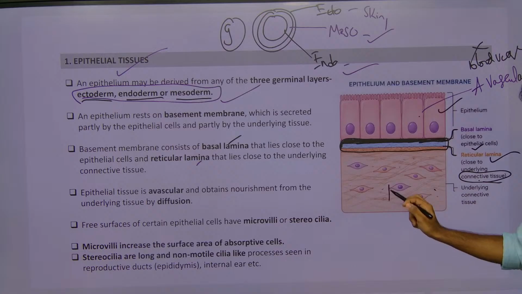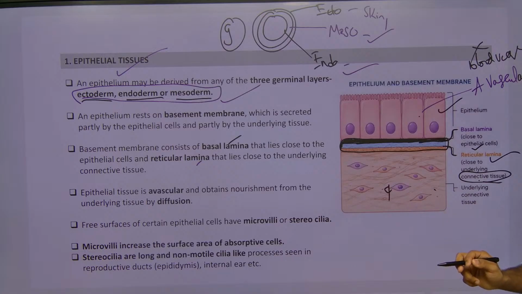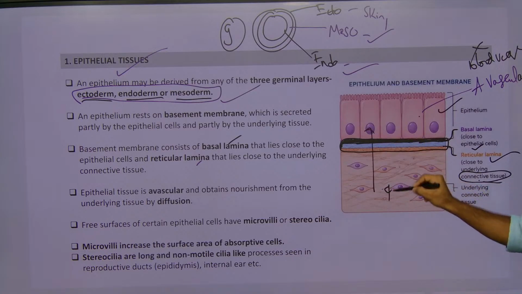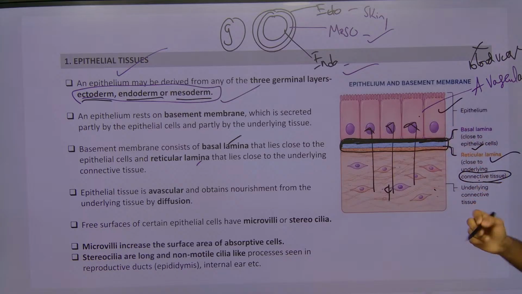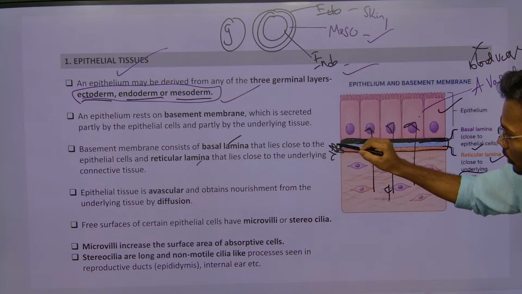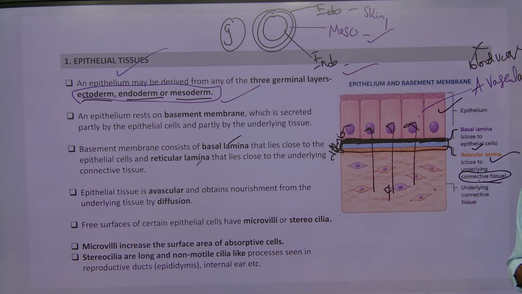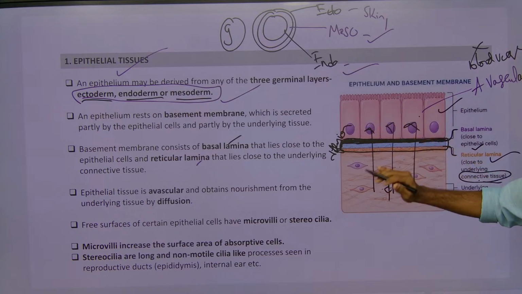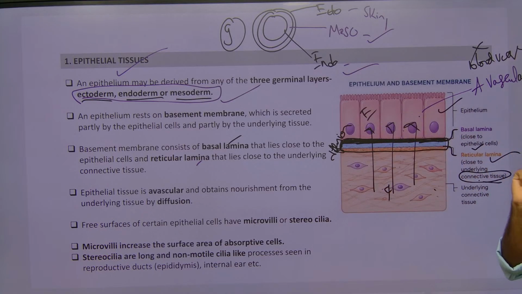The main purpose of this connective tissue is to supply blood or nutrients to the epithelial tissue through the process called diffusion. With that, the connective tissue gives all the nutrients to the epithelial tissue, right?